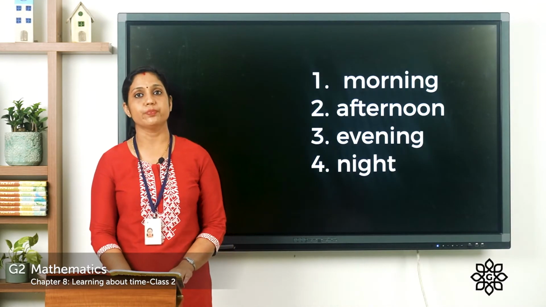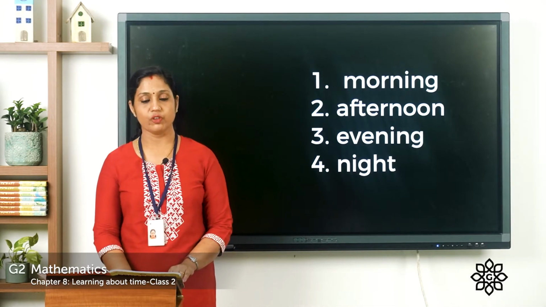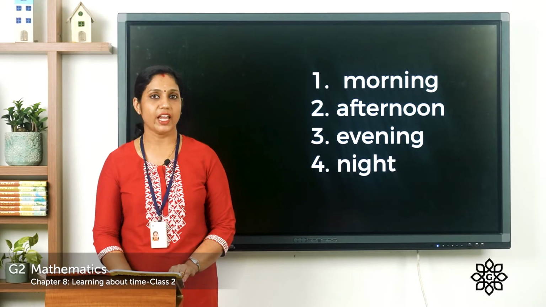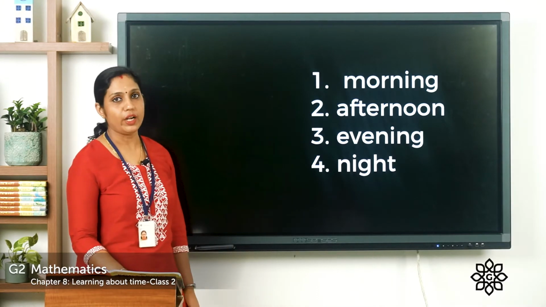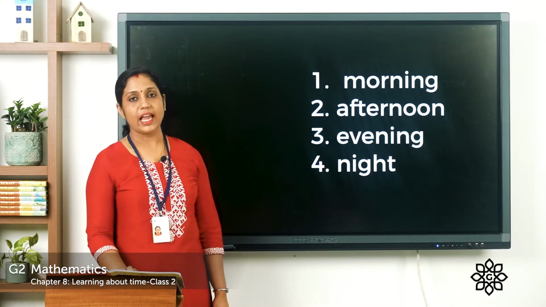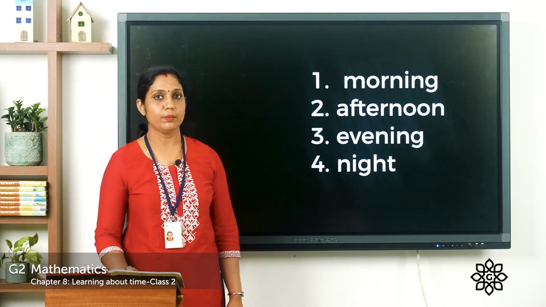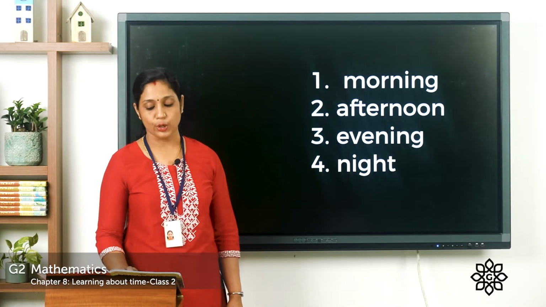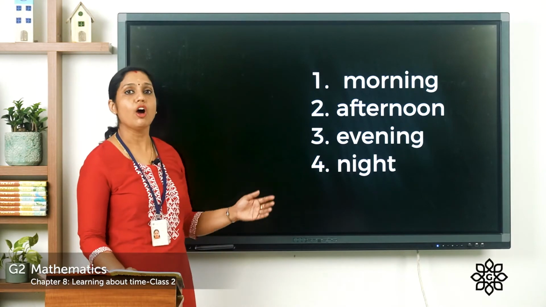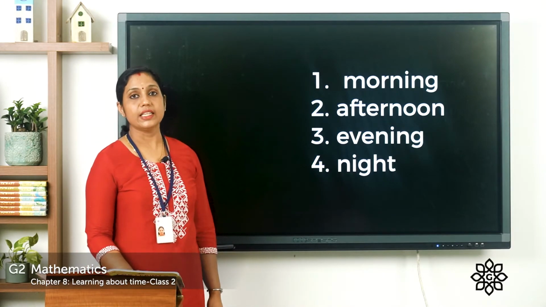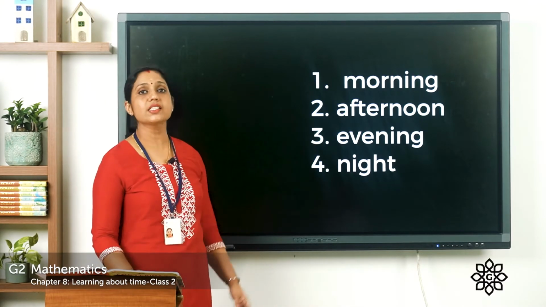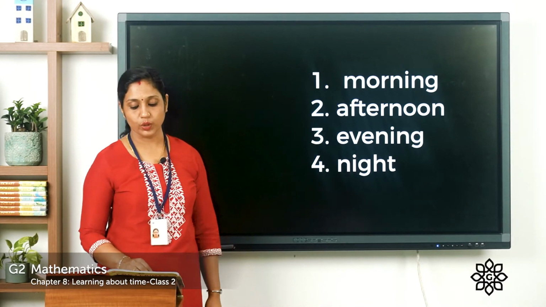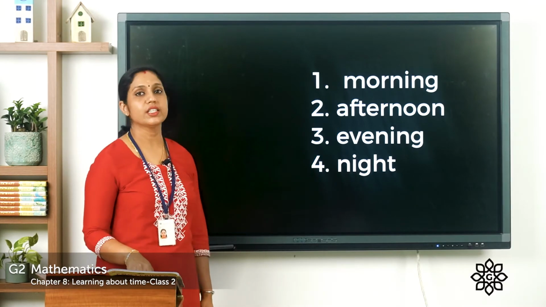The first picture, Ashley and Sujata have breakfast in the, it is 7 a.m. So we should understand that it is morning. So you can write there morning. In the second one, they have lunch in the, 12:30 p.m. So what is it? It is noon. So they have lunch in the afternoon. Third one, they have snacks in the, the time is 4 p.m. So that we have to write as evening. And the fourth one, they have dinner at night.